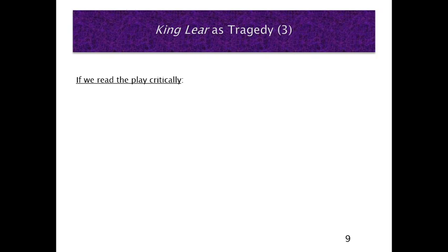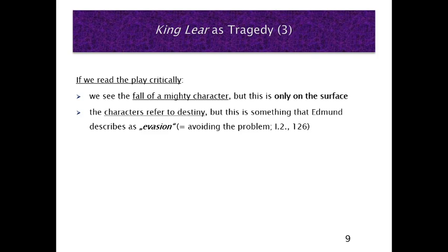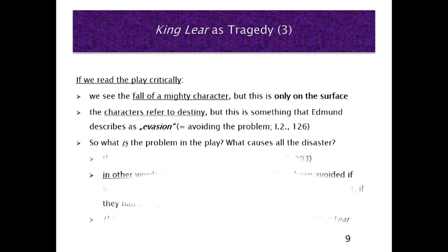If we have a closer look at the play, we can see the fall of a mighty character, but this, I would say, is only on the surface. The characters refer to destiny, but this is something that Edmund, interestingly, describes as evasion. Evasion simply means that they are avoiding the problem. So what is the problem? What causes all the problems? What causes the chaos in the play?